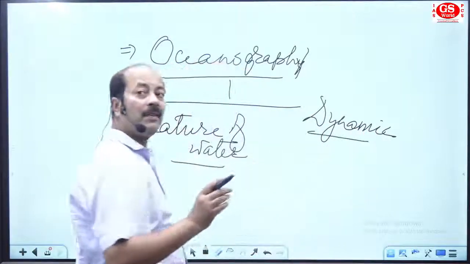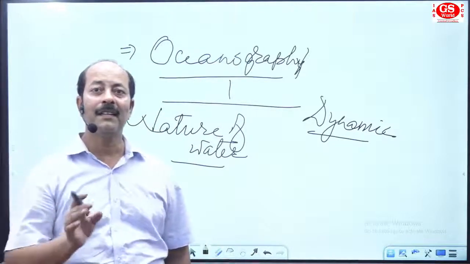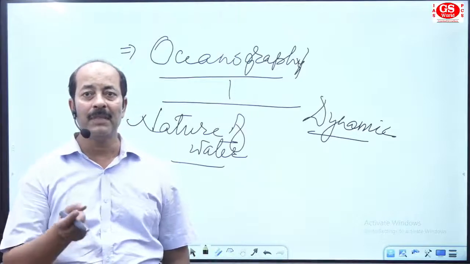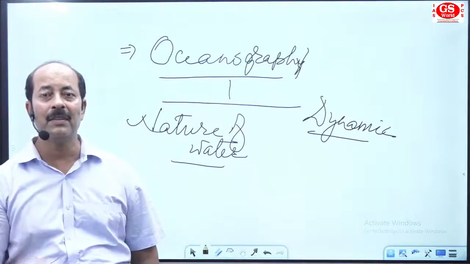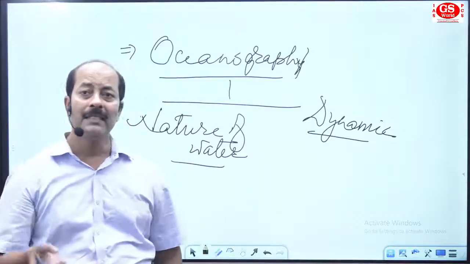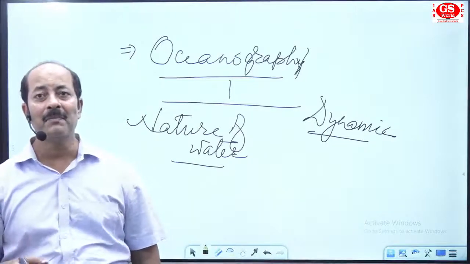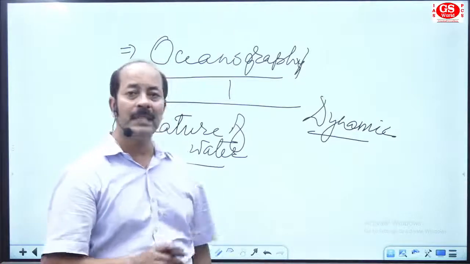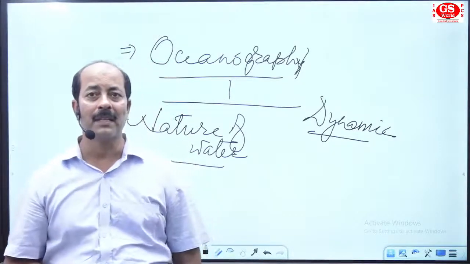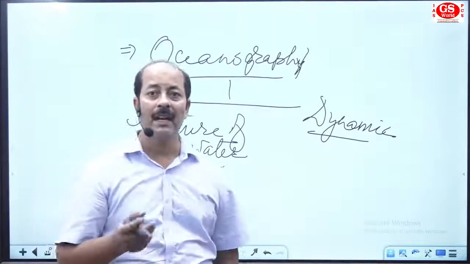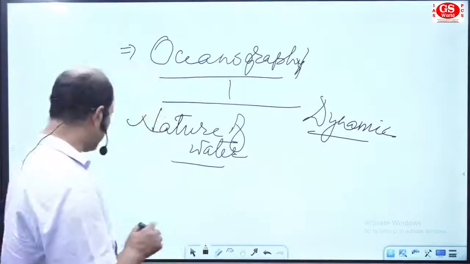The first is nature of water and second is dynamic of water. Suppose you have the nature of water, meaning the temperature of water, salinity of water. So this is the first area of oceanography, and second is dynamic of water, meaning the movement of oceanic currents and tides. These are included in dynamic of water. So only two areas we can go for: one is nature of water and second is dynamic of water.